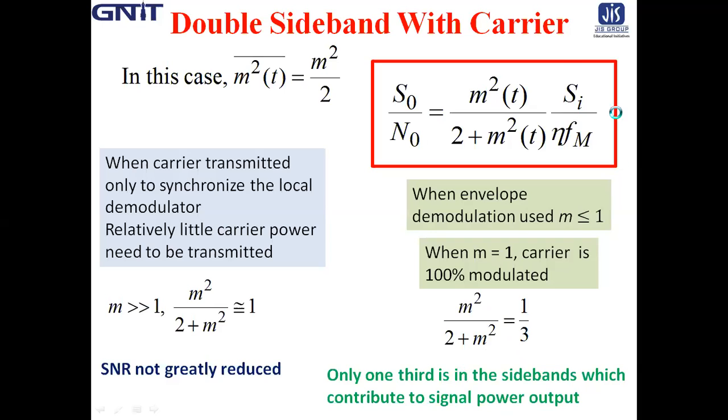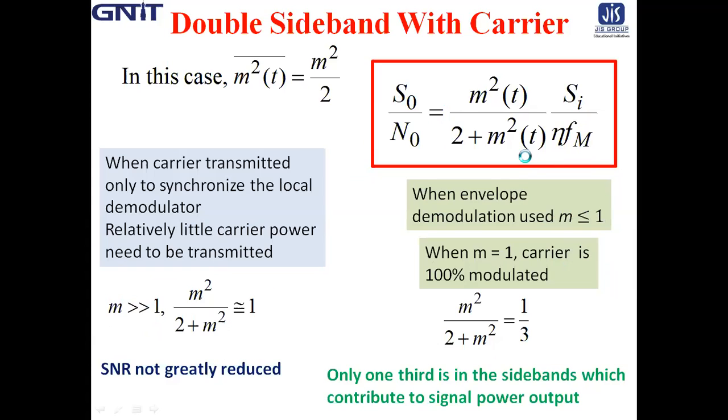So this is the output SNR with two conditions: when M is much greater than 1 and when M is less than or equal to 1. When M is much greater than 1, the output SNR is SI by eta FM, which is identical for the DSBSC and SSBSC cases.